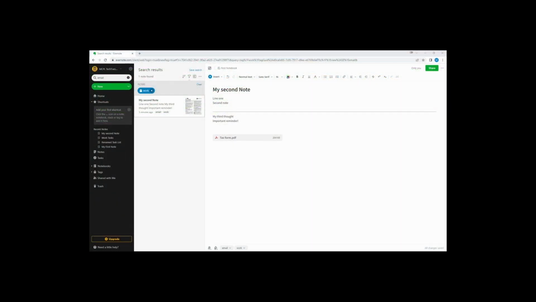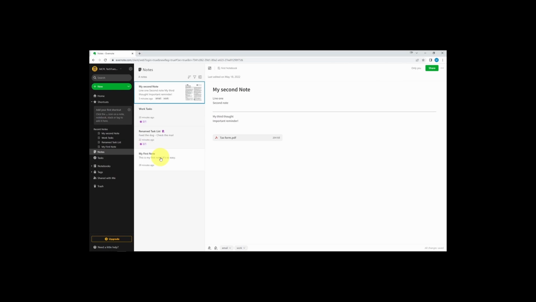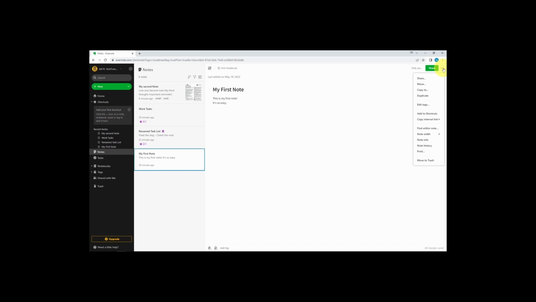If there are certain notes that you need access to as quickly as possible, you can add them to the shortcut list. The easiest way to do this is to drag that specific note over to the Shortcuts menu item on the sidebar. To remove it from the shortcut list, click the X. You can also use the More Actions menu to do the same thing.